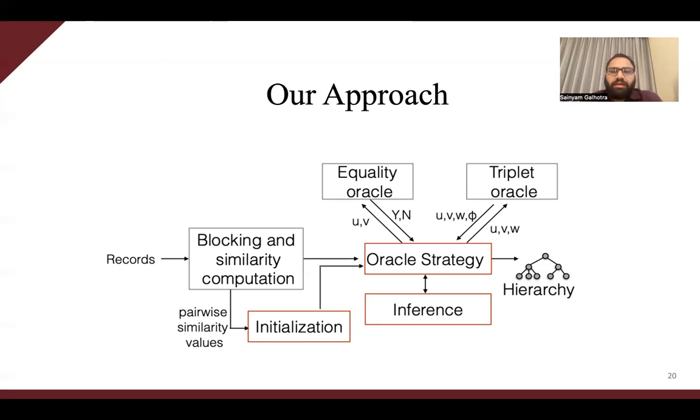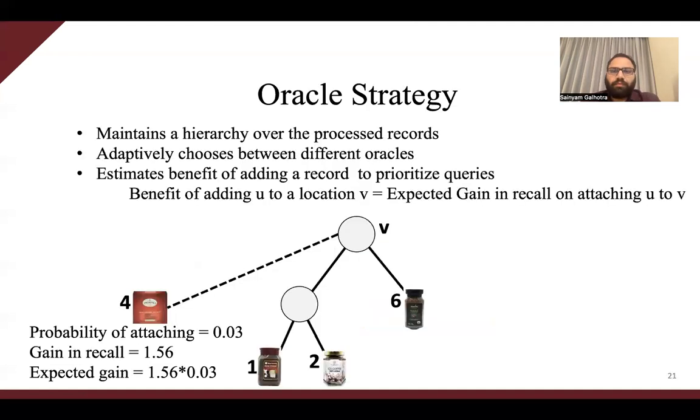The Oracle strategy prioritizes records based on a scoring mechanism and adaptively identifies queries for the Oracle. The Oracle response is used by the inference component to organize the queried records in the form of a hierarchy. I won't go into the details of our approach, but will quickly present the key ideas behind the Oracle strategy.